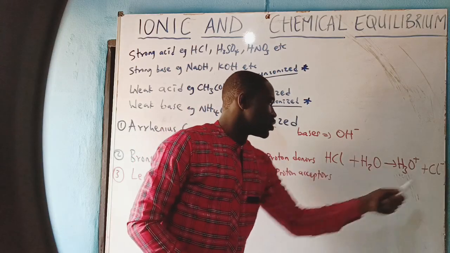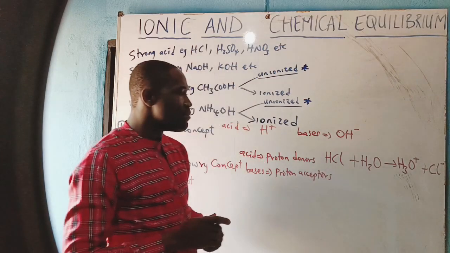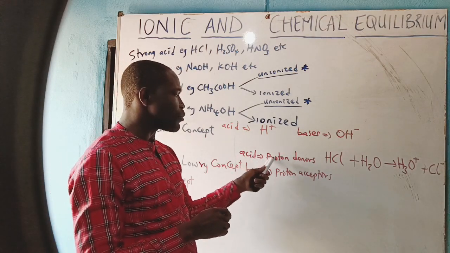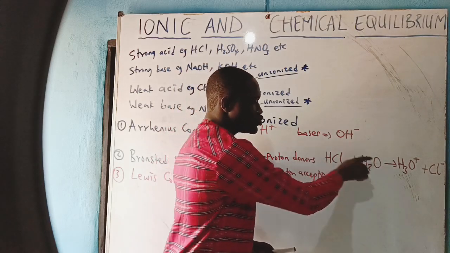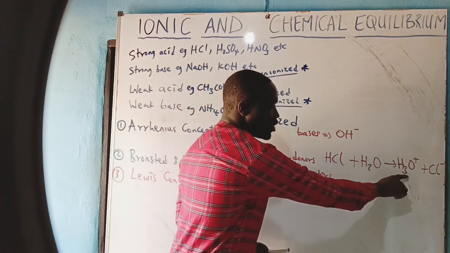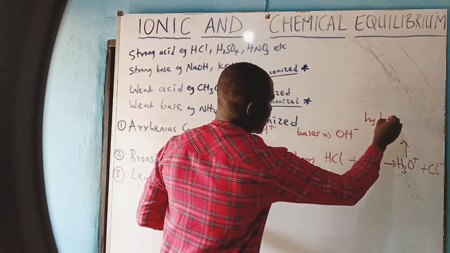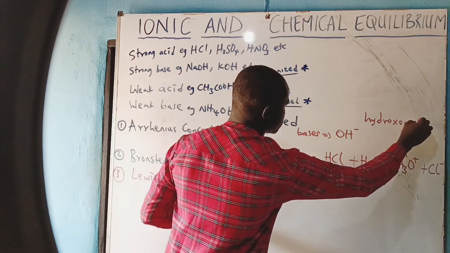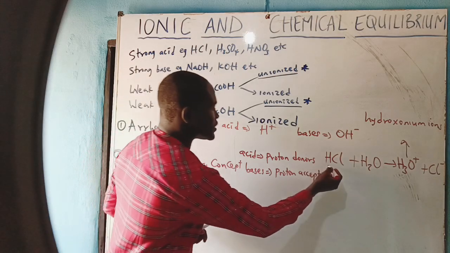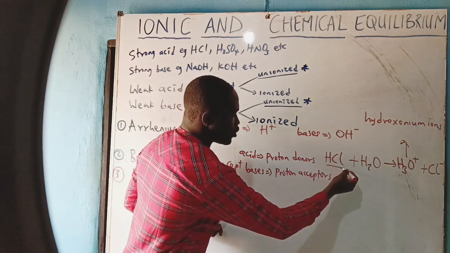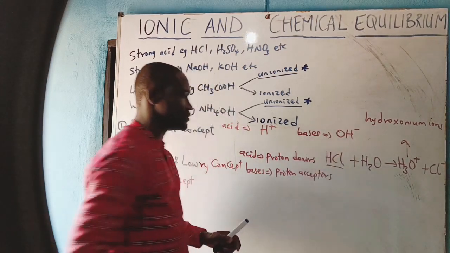That means acids are proton donors. This HCl donated a hydrogen ion to water to give you hydronium ion. Because this donated a proton, which is hydrogen, to give you this, we call this an acid.